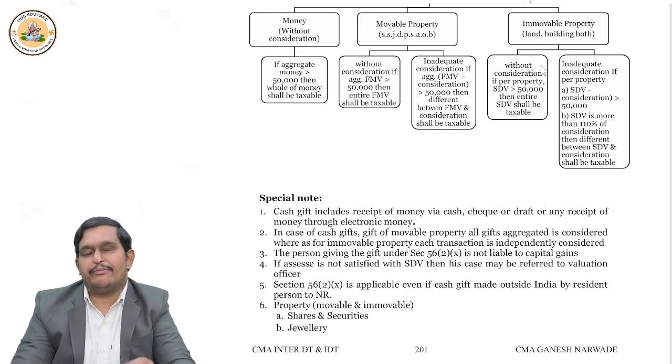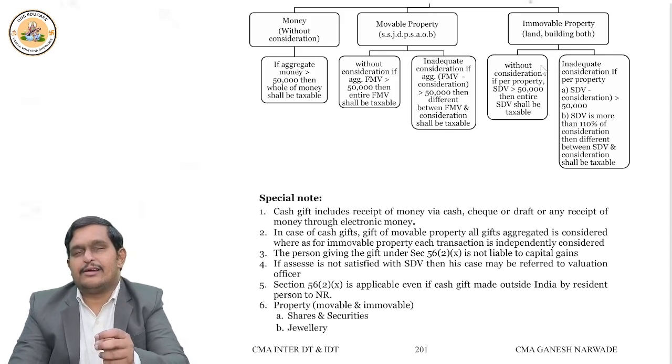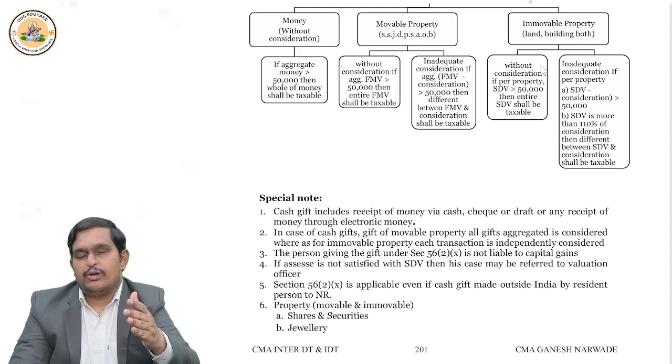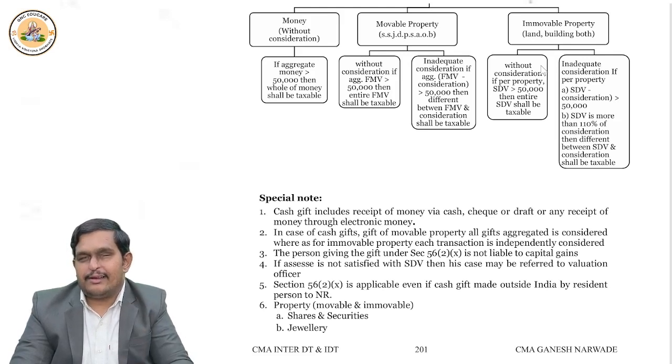Suppose example, fair market value is 1,50,000, but consideration is just 40,000. Then what is the difference? 1,50,000 is the fair market value. 40,000 is consideration. Difference is 1,10,000. Is it more than 50,000? Yes. Then entire 1,10,000 is taxable. Okay.